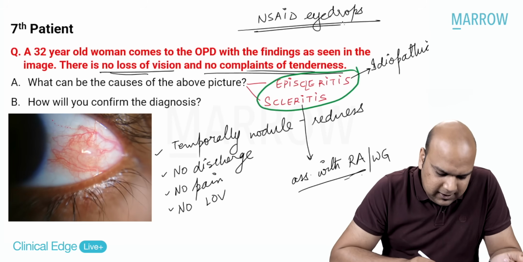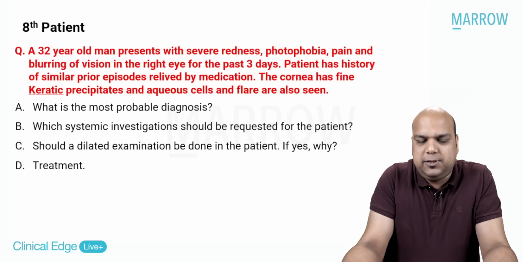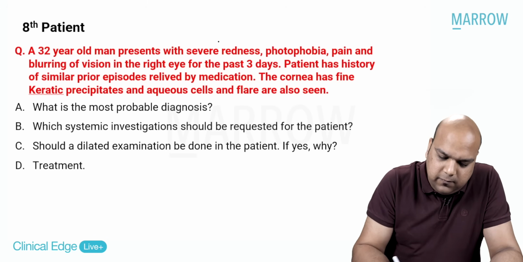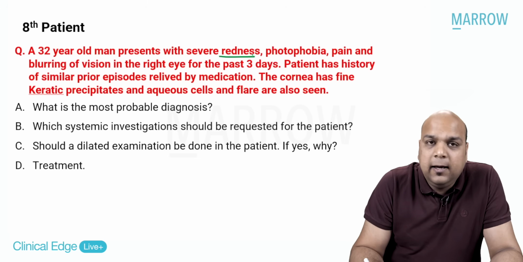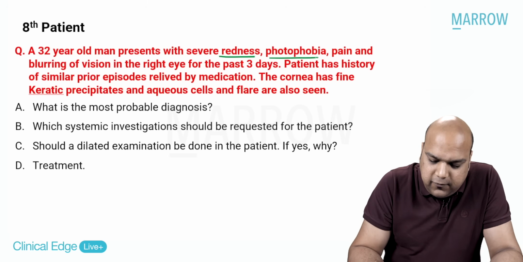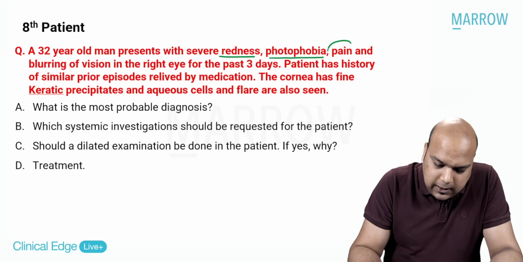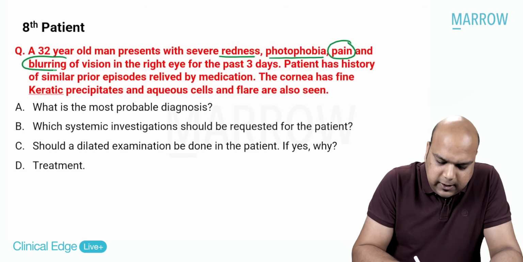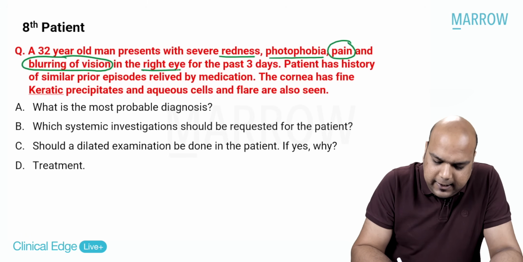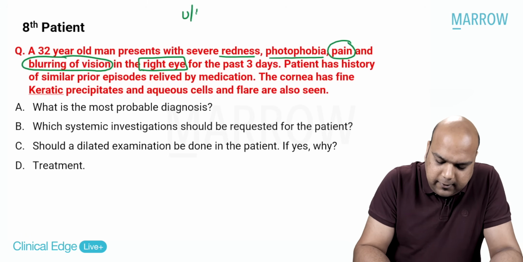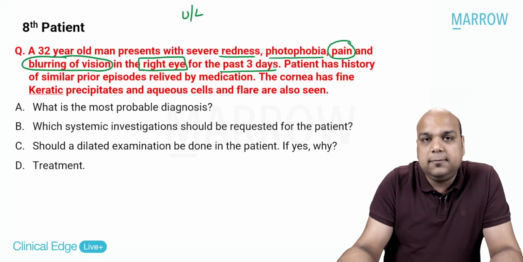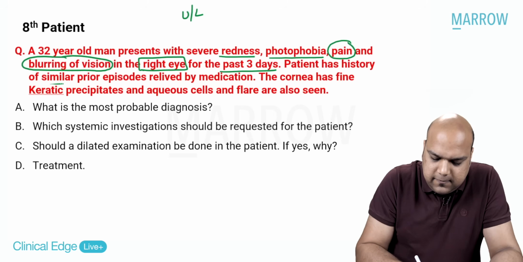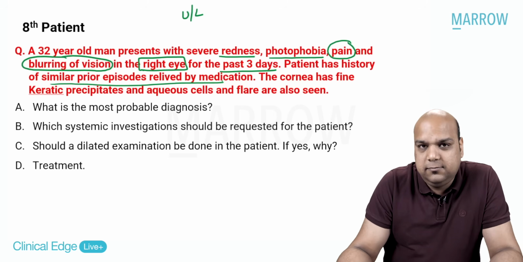Yes, sir. Now, let's move on to the next patient, patient number 8. A 32-year-old man presents with severe redness. Obviously, we know we are discussing redness. What are the associated findings given? Along with photophobia, along with pain, think cornea, and blurring of vision, again think cornea, in the right eye, unilateral, for the past 3 days. Patient had history of similar prior episodes, which were relieved by medication.